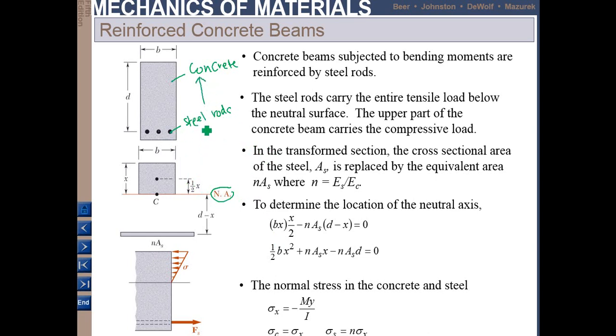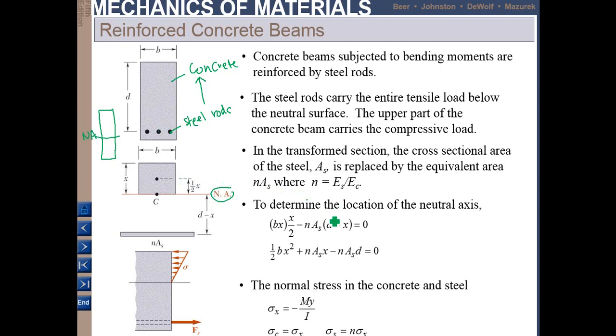When you convert the steel to concrete, the whole structure becomes concrete. After that, you need to find the line of the neutral axis.